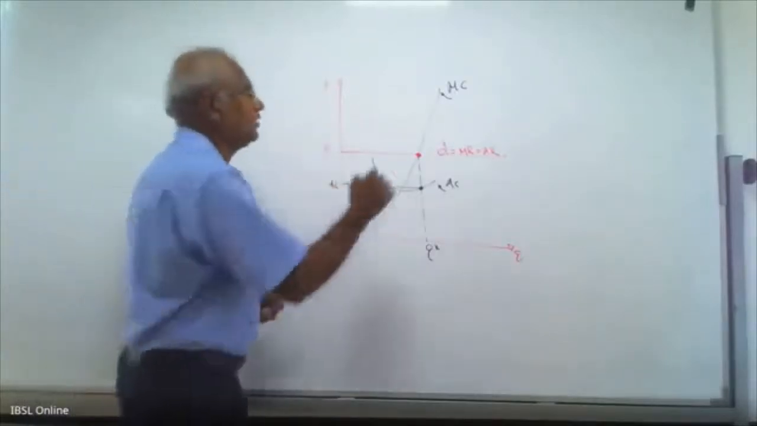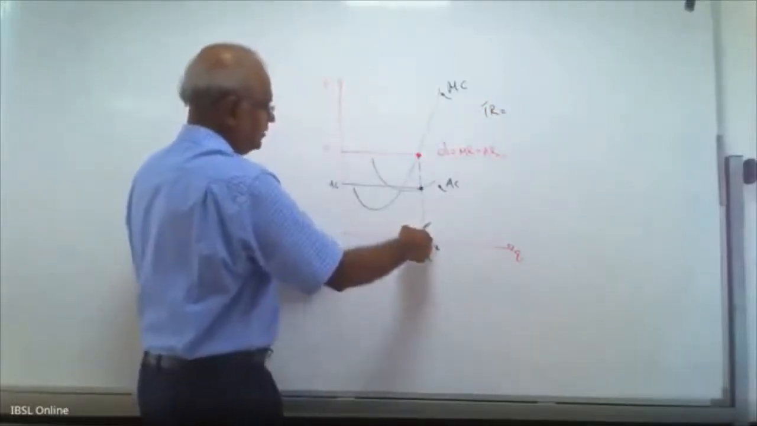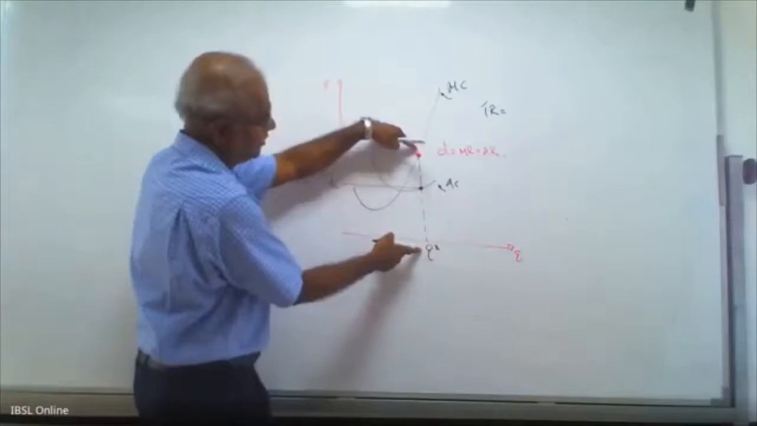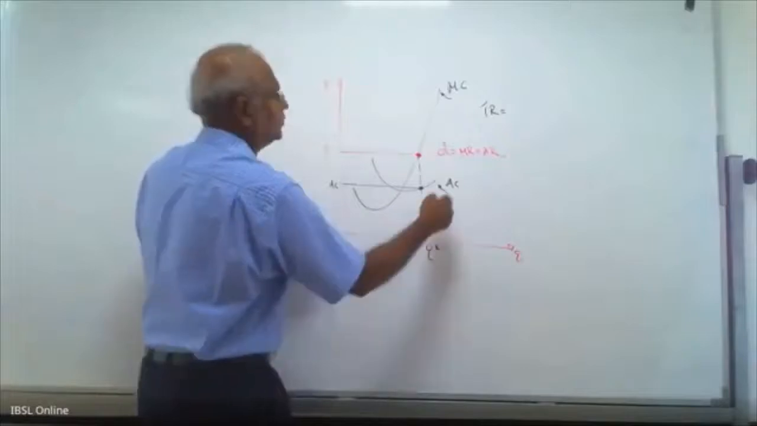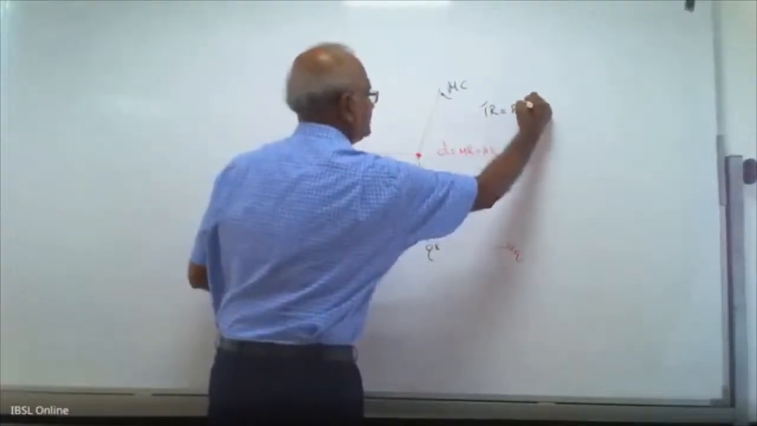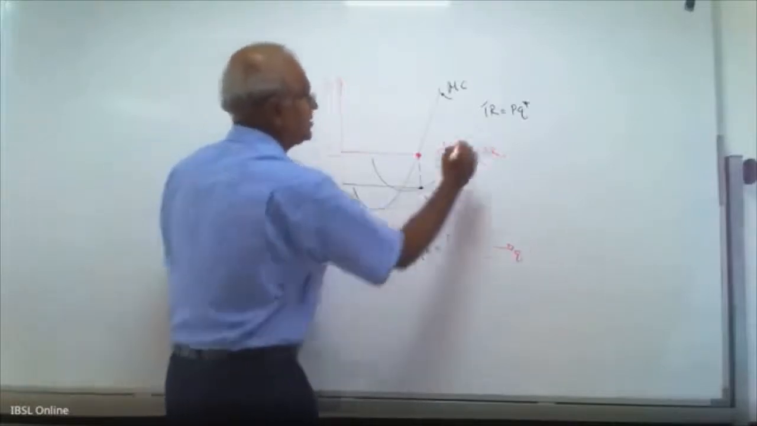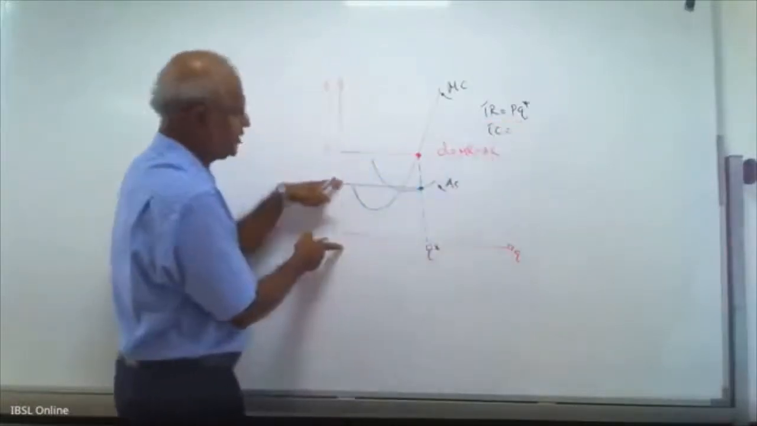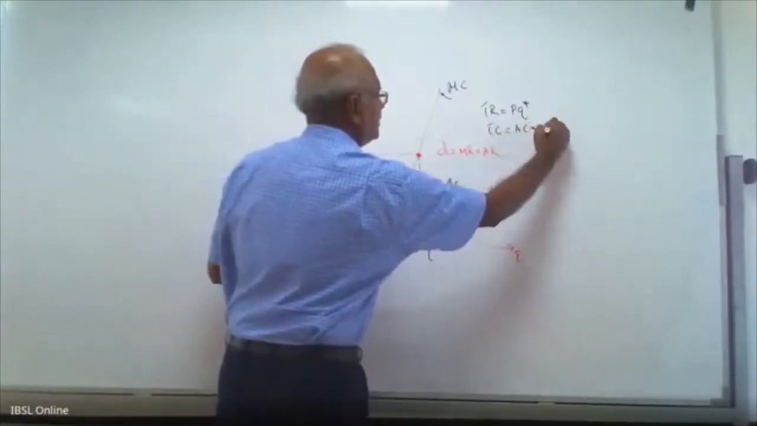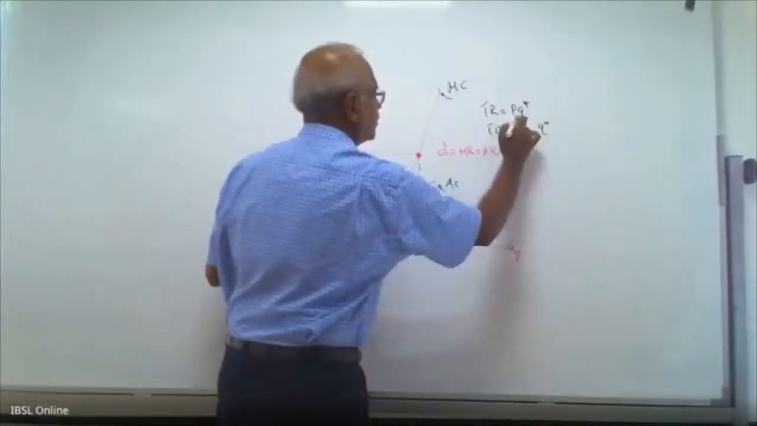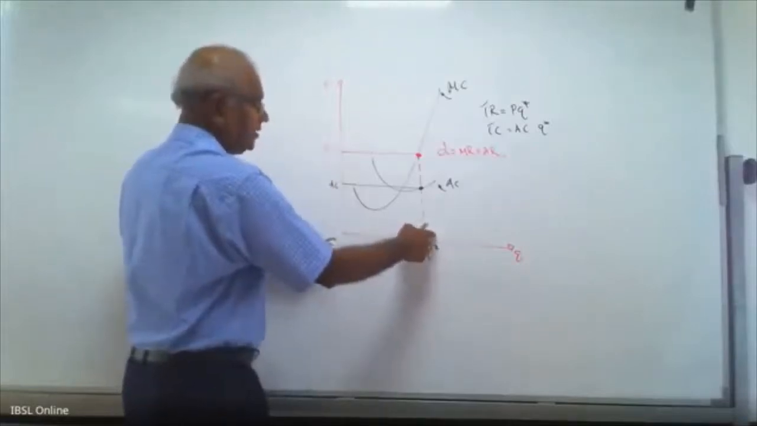What is the revenue? Total revenue is equal to price into quantity. First the firm decides the profit maximizing output, the point where MR equals MC, then price into quantity is the total revenue. Price into Q star. Average cost of this output is AC, so total cost is therefore what? Average cost into quantity. That is the total cost. Price into quantity is the total revenue.